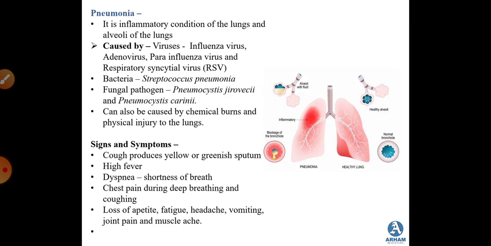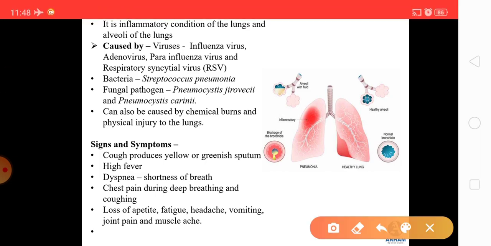Next is pneumonia, which is an inflammatory condition of the lungs and the alveoli of the lungs. These are caused by a number of organisms. It can be viruses, bacteria, fungal pathogens, and also certain chemical burns and physical injury to the lungs. The viruses involved in causing this kind of disease are influenza virus, adenovirus, parainfluenza virus, and RSV, that is respiratory syncytial virus.